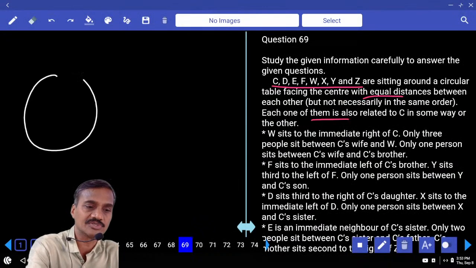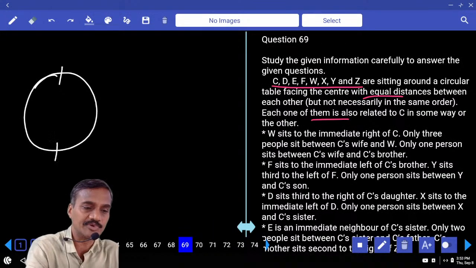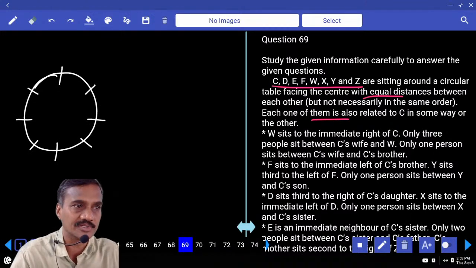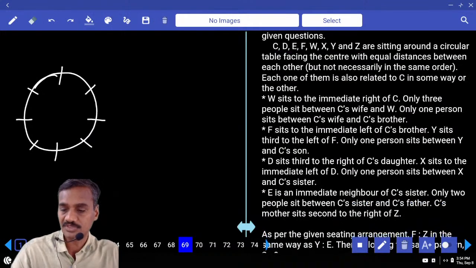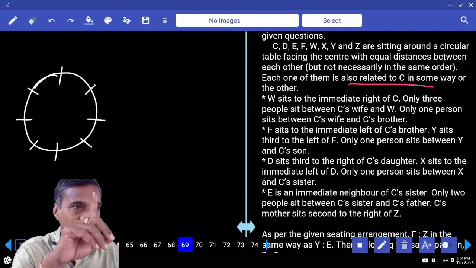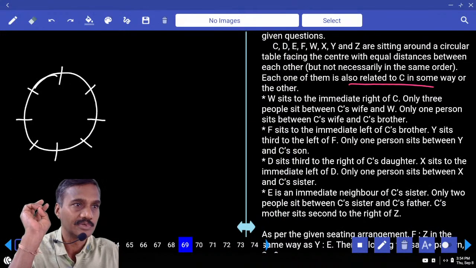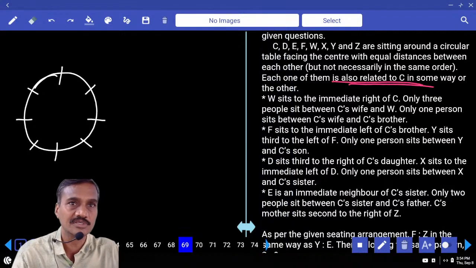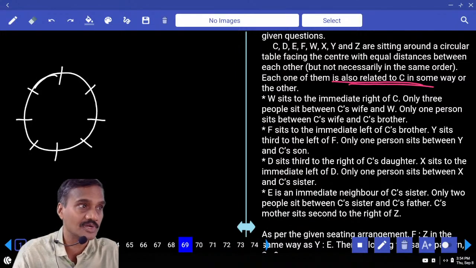Whenever blood relation and directions are given together, is it the first priority, second priority or third priority? In general it must be the third priority: circular arrangement along with the blood relation. But if the information says all the persons are related to C in some way or the other, it would be under the first priority. Clear?